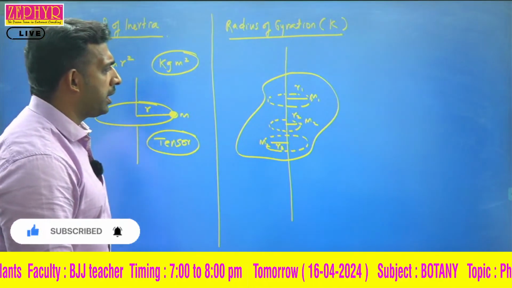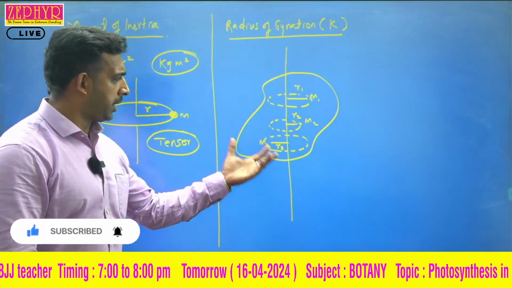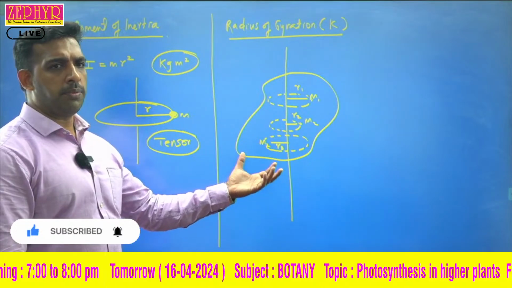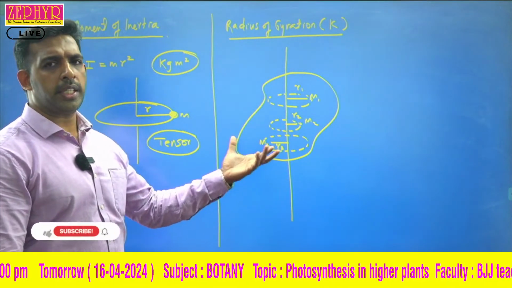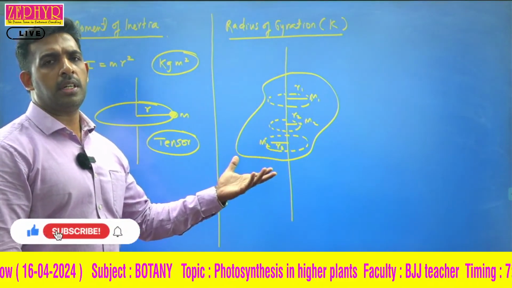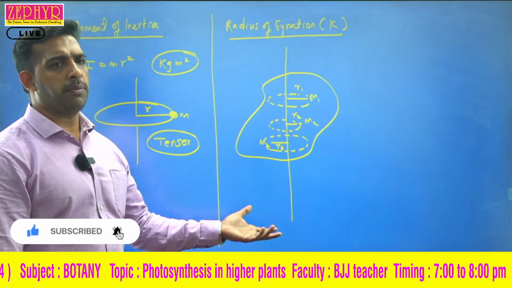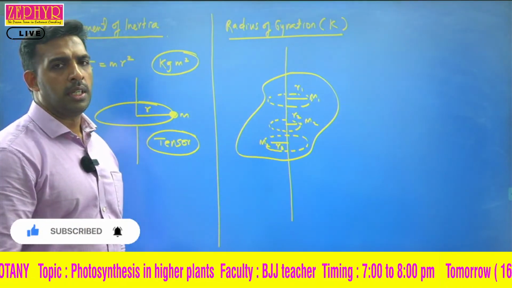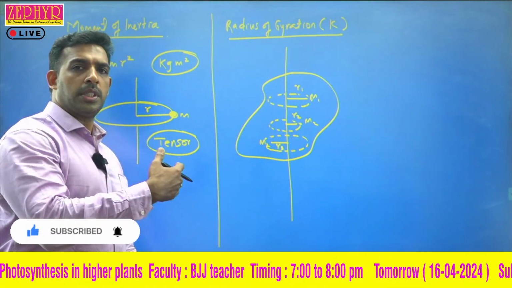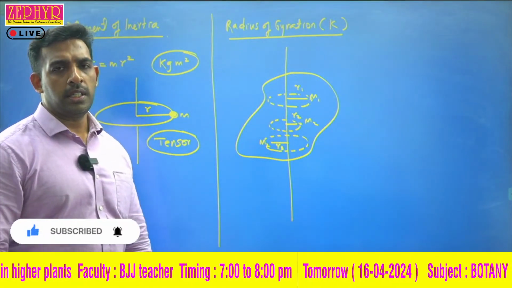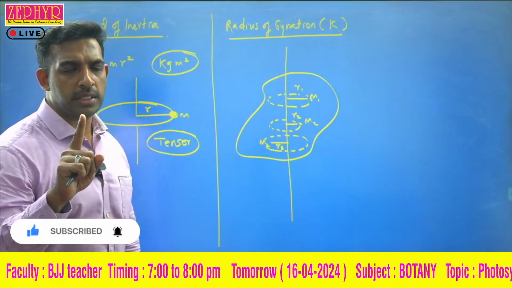In order to calculate the moment of inertia of this rigid body, we use m1, m2, m3, m4, etc. up to mn, and we have considered the perpendicular distance of these masses to the axis of rotation. Here we are considering the perpendicular distance to the axis.